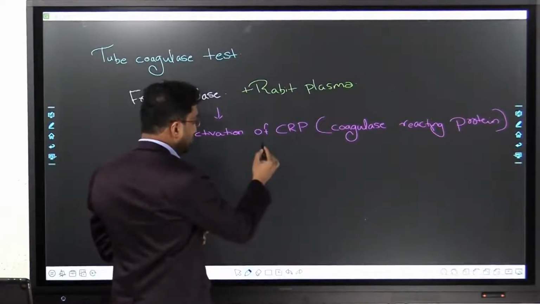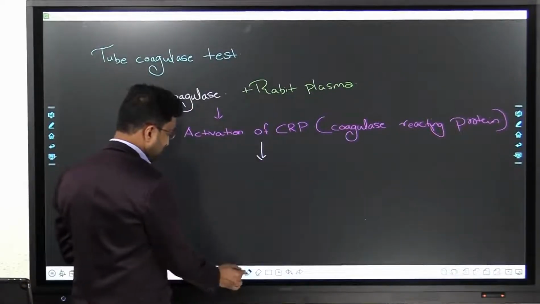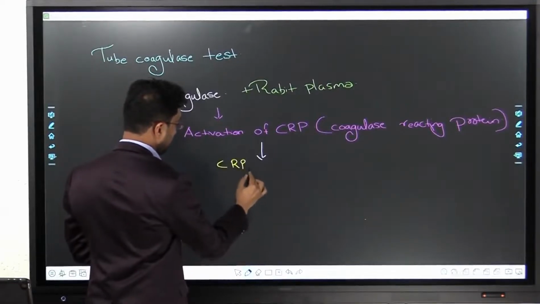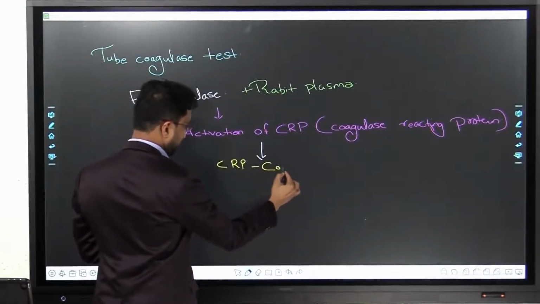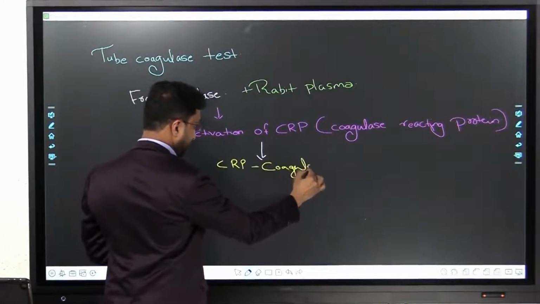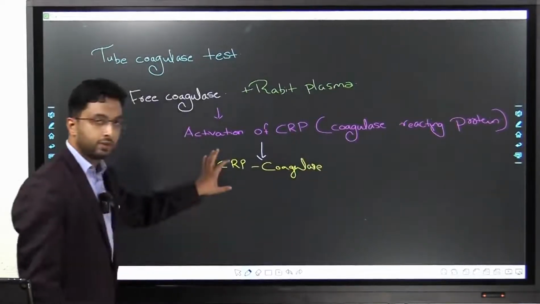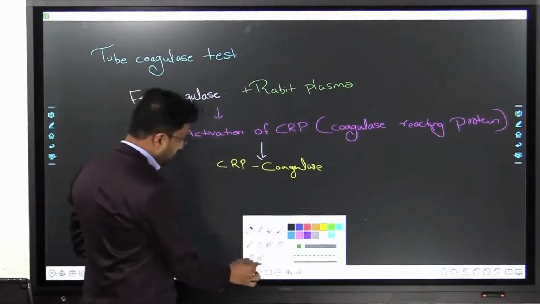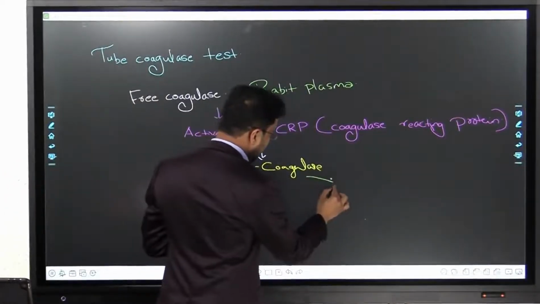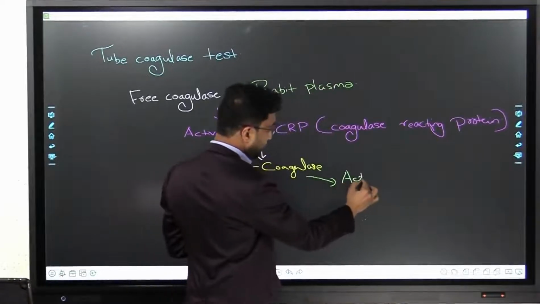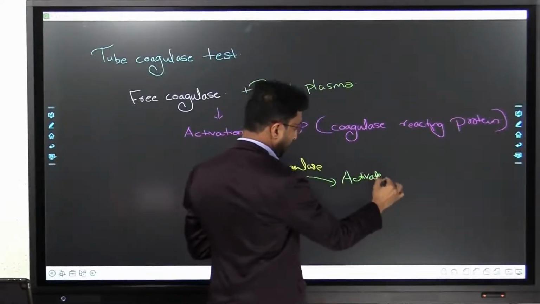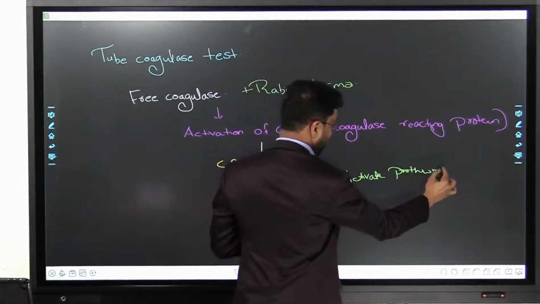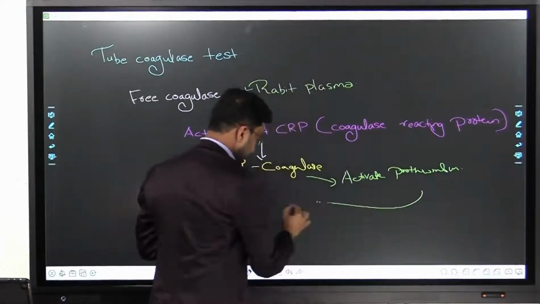You get a complex of CRP and coagulase, or free coagulase to be very specific. Now, what happens if the CRP coagulase complex is formed? Note that this complex can activate prothrombin. And once this prothrombin is activated,